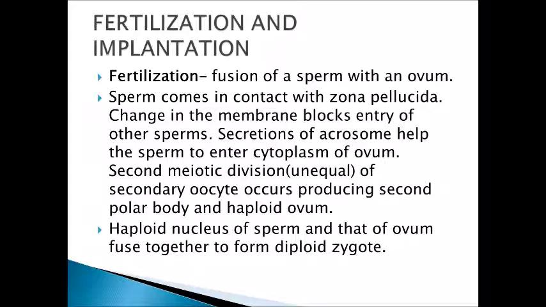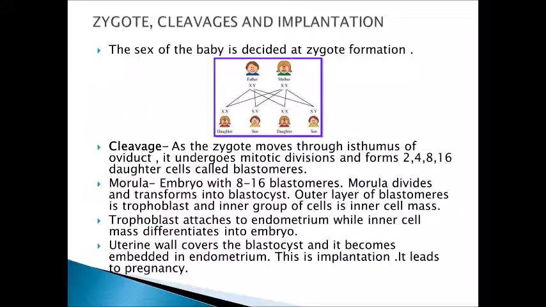Now, this division is again unequal, which produces a small second polar body and haploid ovum. The haploid nucleus of the sperm and that of the ovum fuse together to form a diploid zygote. So, thus the zygote is formed. Now, all these fertilization steps occur in the fallopian tube. The sex of the baby is decided at zygote formation.